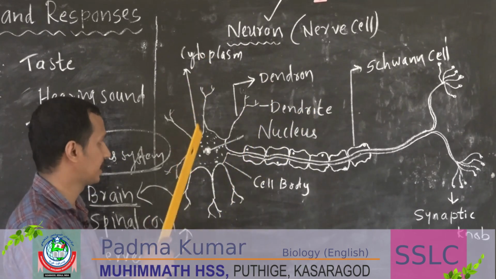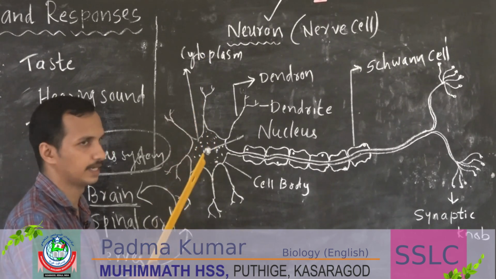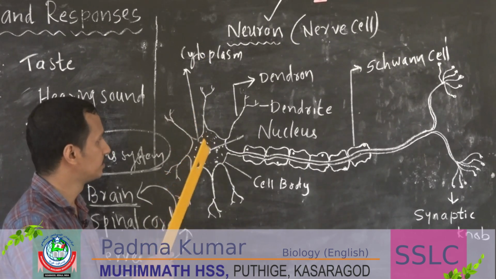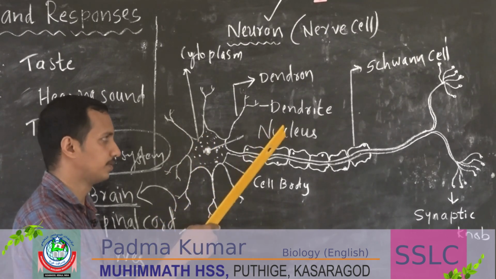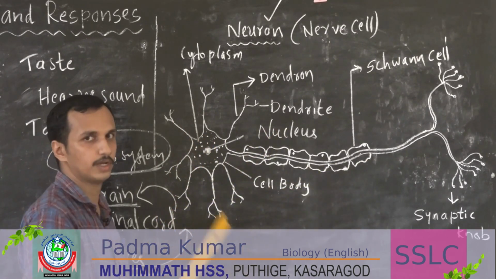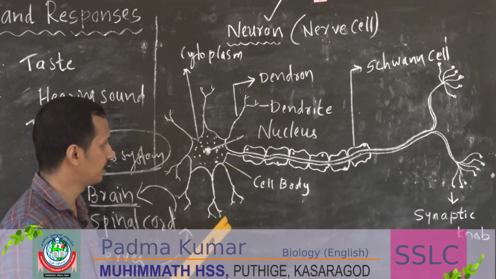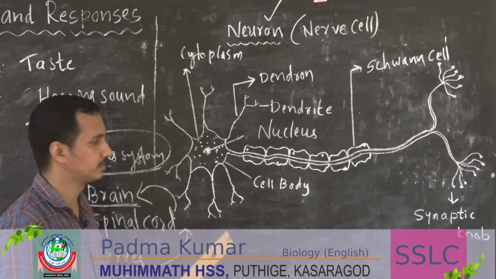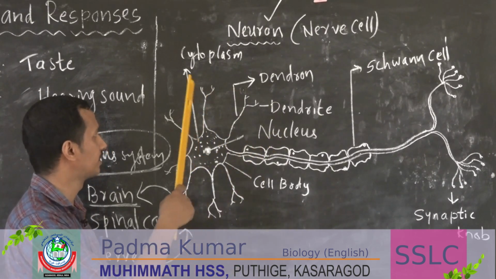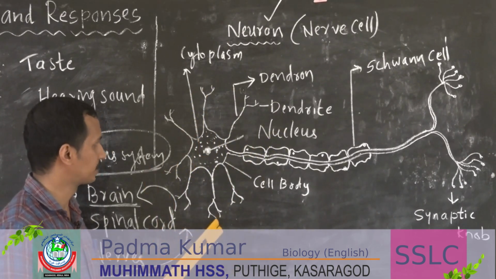So there is a cytoplasm inside the cell. That is a fluid matrix which is present inside the cell. Then there is a nucleus to control the function of that nerve cell. Then the body, that is called a cell body. Inside the cell body, nucleus and cytoplasm are present.